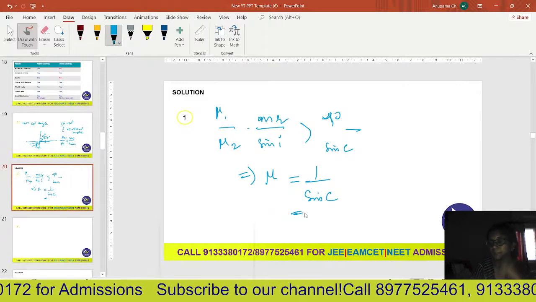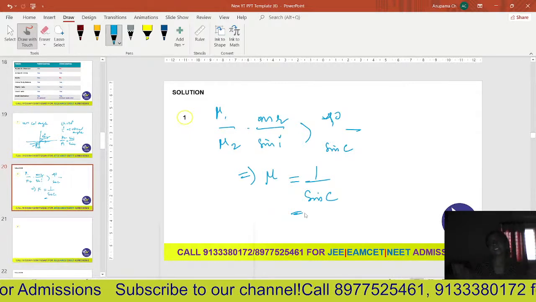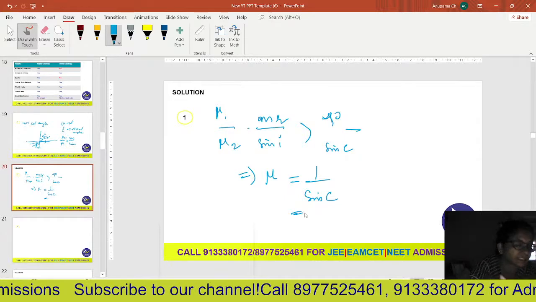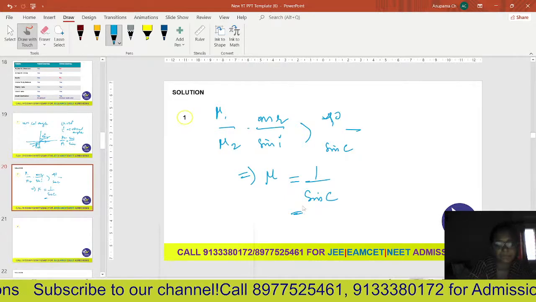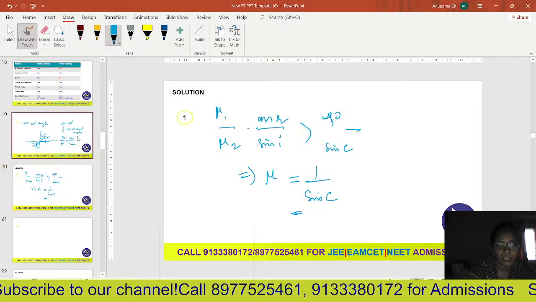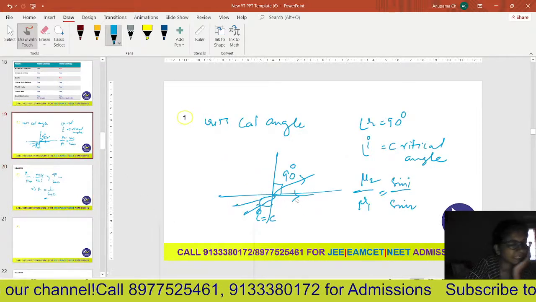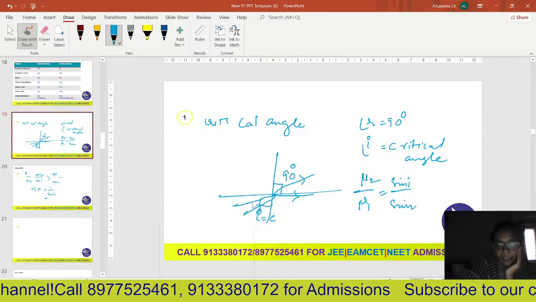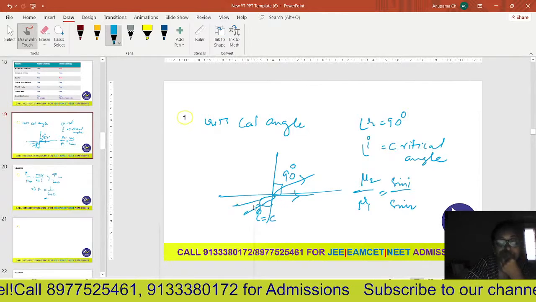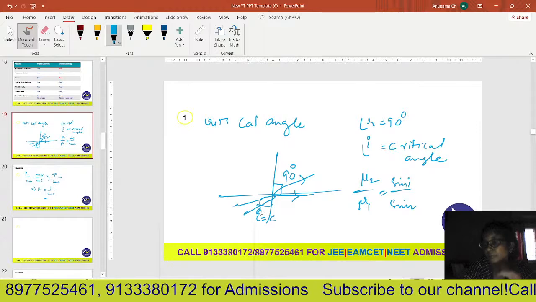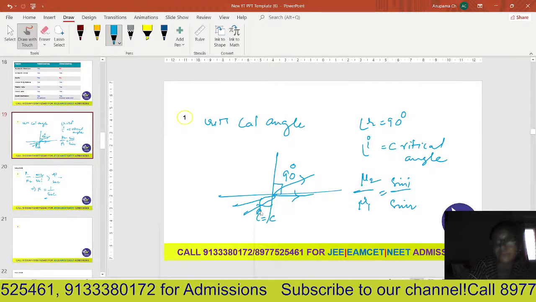Now what happens if you go on increasing the angle of incidence? In the previous case, the light ray has already grazed along the surface, and angle i is equal to angle c, that saturation point it has already reached.